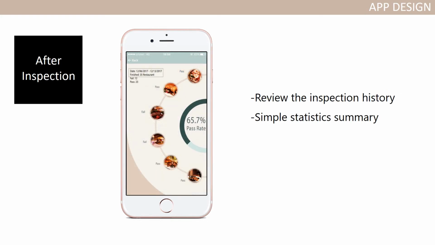After the inspection, the inspector can view the inspection history and see how many inspections he has conducted in a certain period. All inspection results will show on this page. The inspector can also see the counts of pass and failure. The app will serve as the inspector's work log, and all of their work could be recorded in time. The data will be updated once the inspection is done, so the app will predict on real-time data.